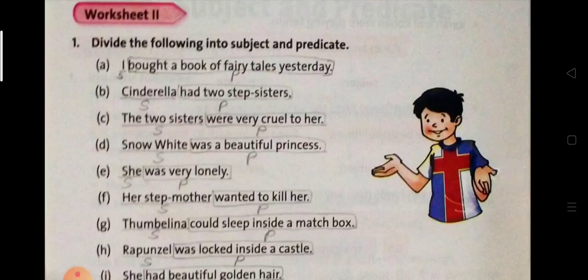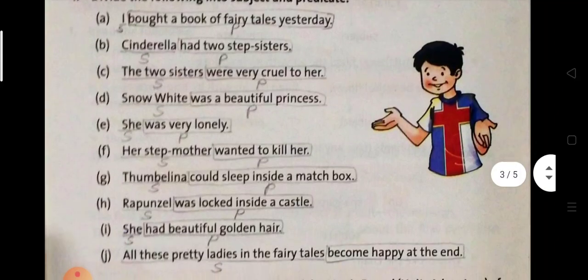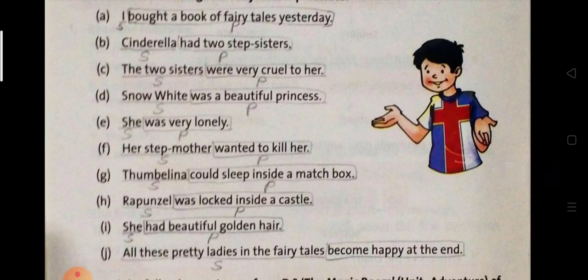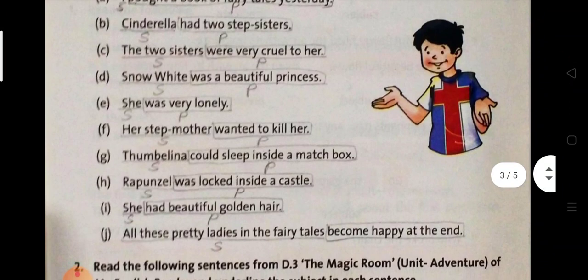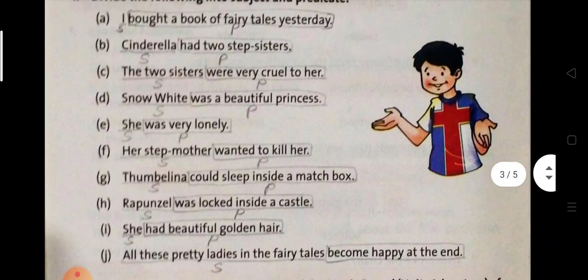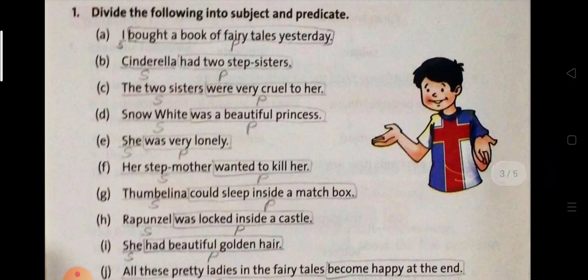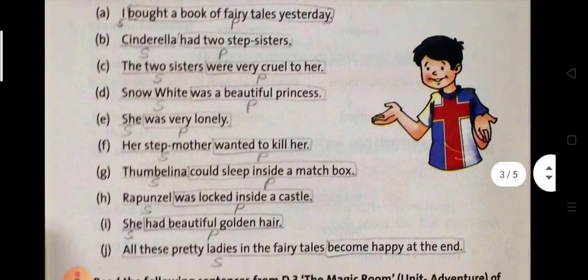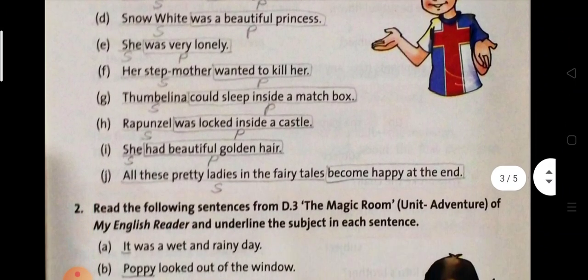Cinderella is the subject, had two stepsisters is the predicate. The two sisters is the subject, were very cruel to her is the predicate. You can see carefully that in each sentence I have written the subject and predicate. Look at this and then you can do it in your book or copy. You can take a screenshot also if it is not easy for you to write.